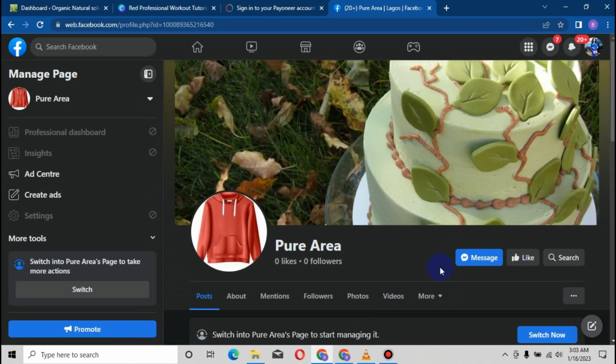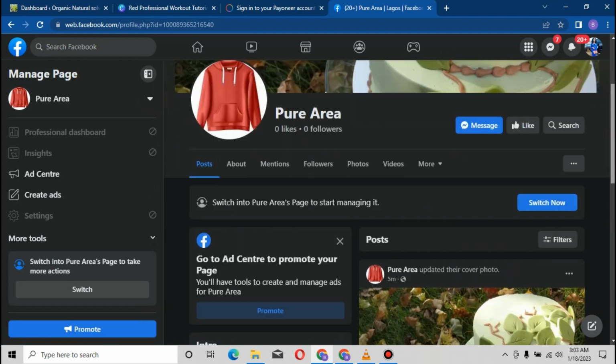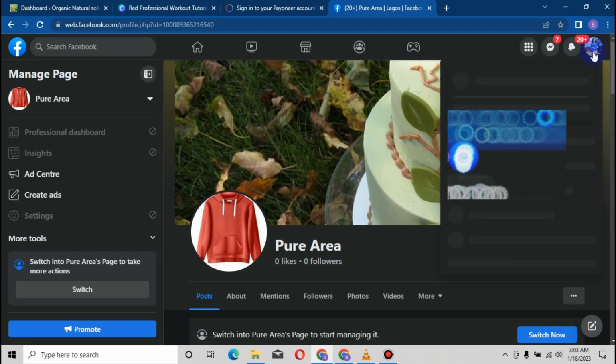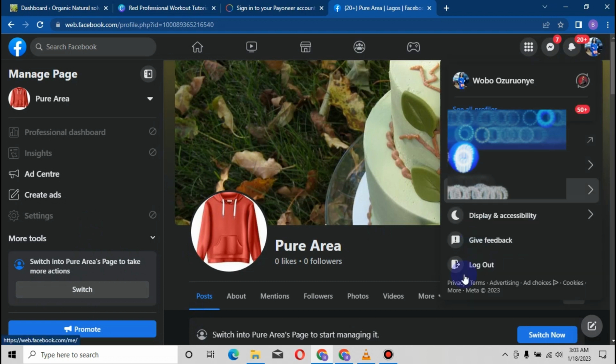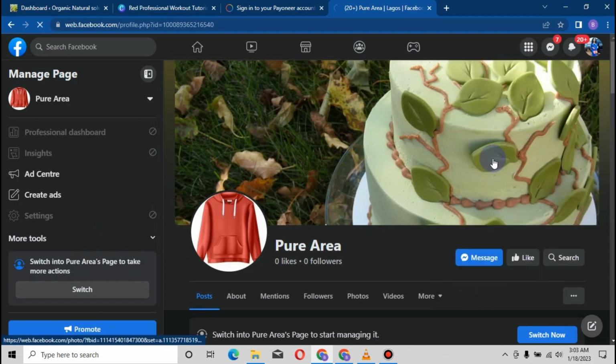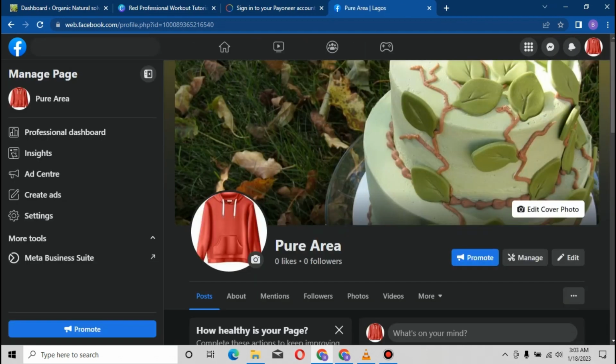We've invited them. Right now we're on our profile, but not our main profile, meaning we can work on this interface. They're telling us to switch to your page to take more actions. If you tap on this switch, that will still bring you down here. So let's go down there instead of tapping on this switch, then see profiles and go to our main page, which we are working on. Right, this is the page.